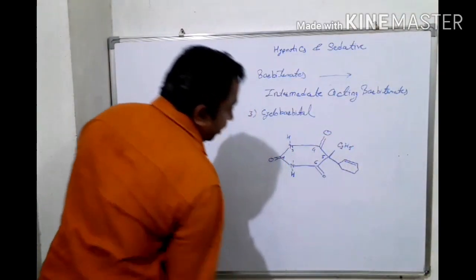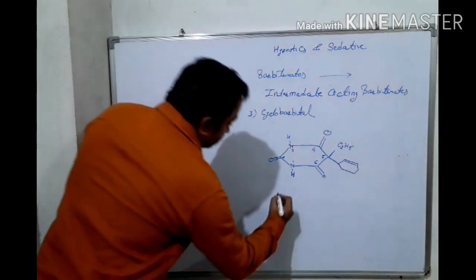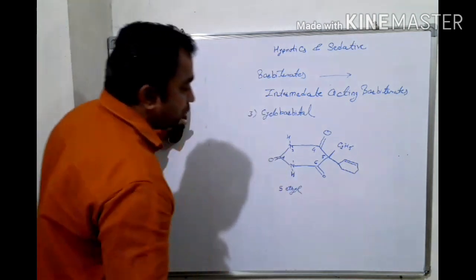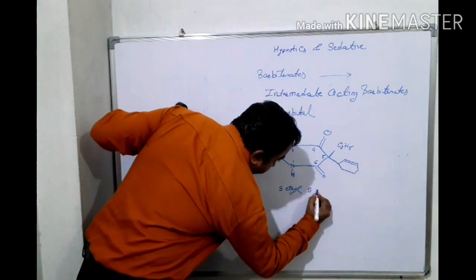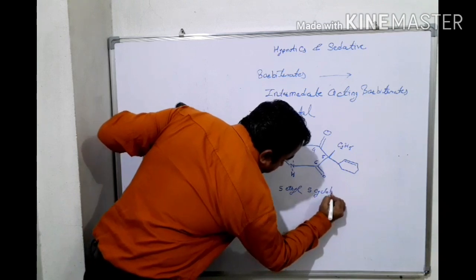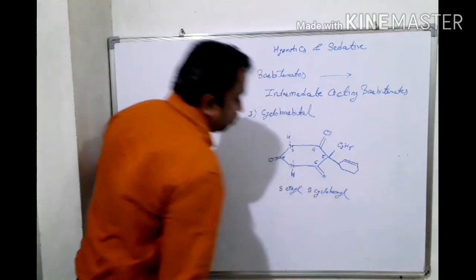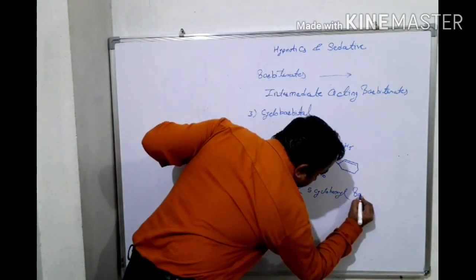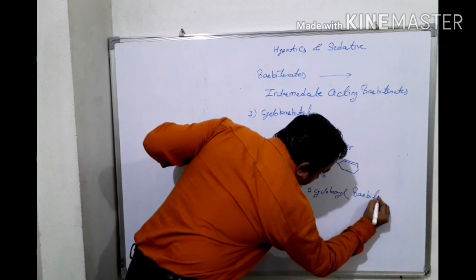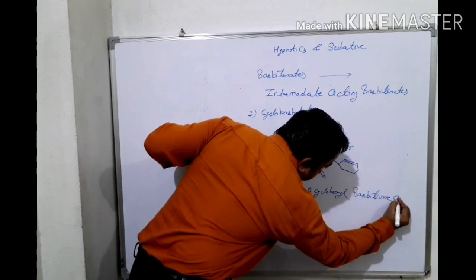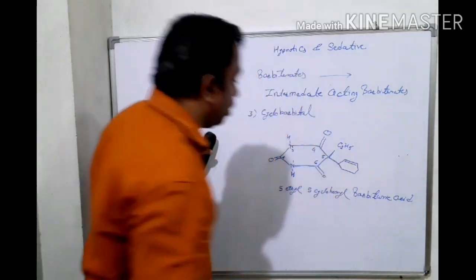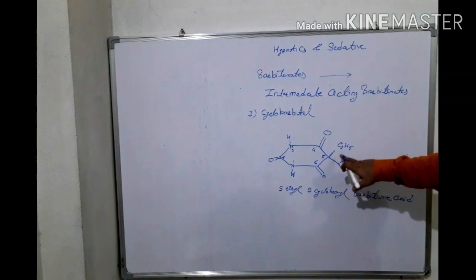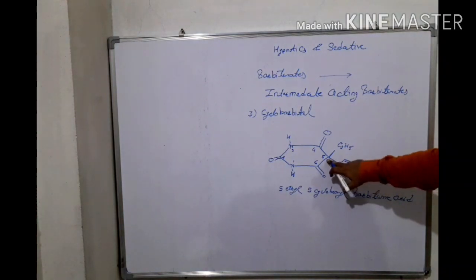Its IUPAC name will be 5-ethyl, 5-cyclohexyl barbituric acid. Why 5? Because these two groups are attached to the 5 number carbon atom.